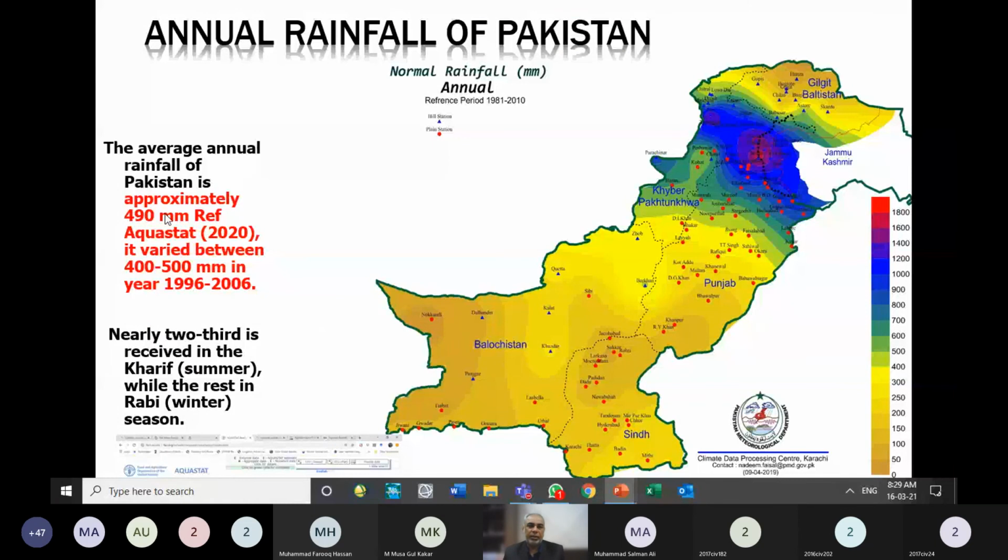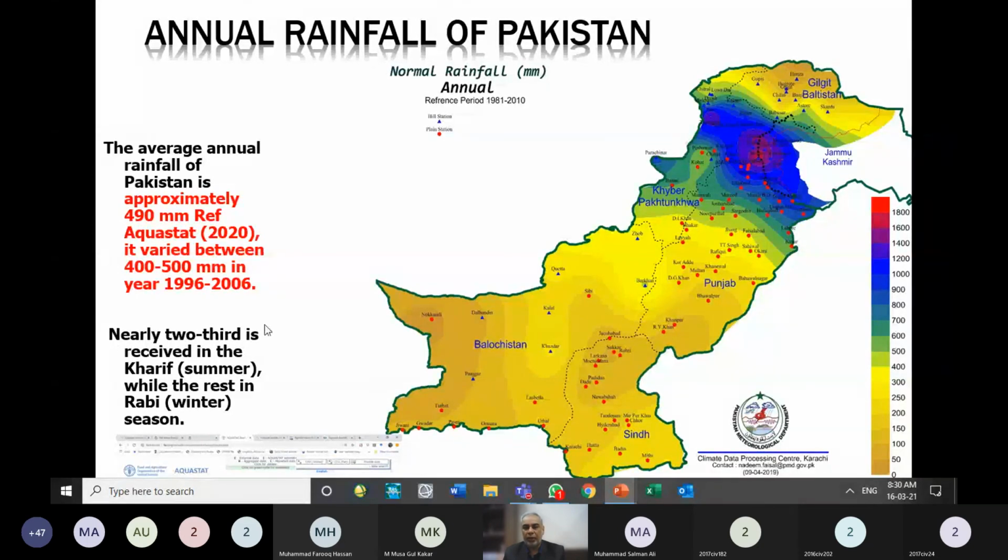So 490, with reference to the international organization, Food and Agriculture Organization, their database Aquastat, they say that about 490 millimeter is the rainfall, and it varies. Average rainfall varied between 400 to 500, that is the range in which we see the variation.